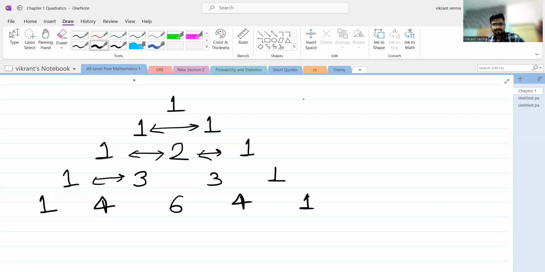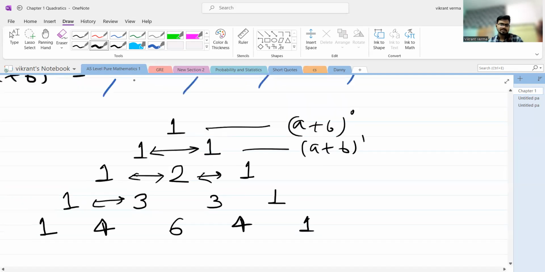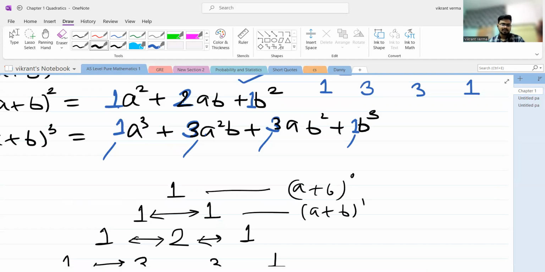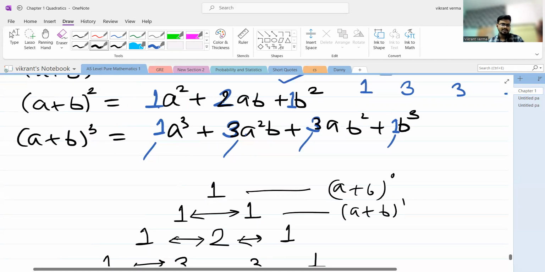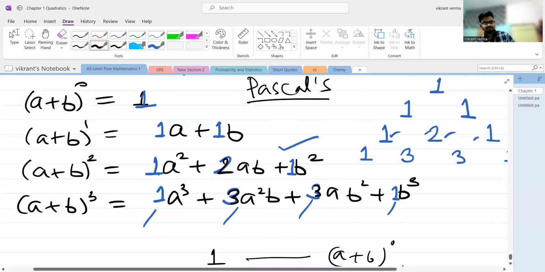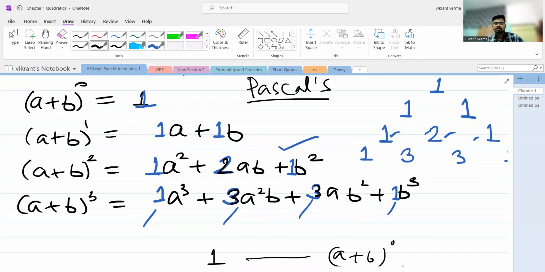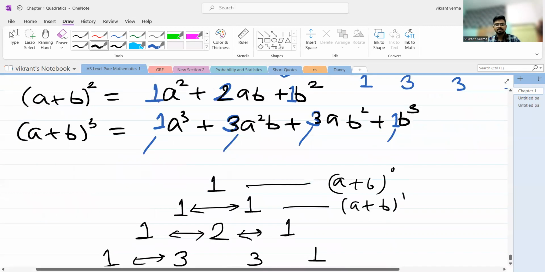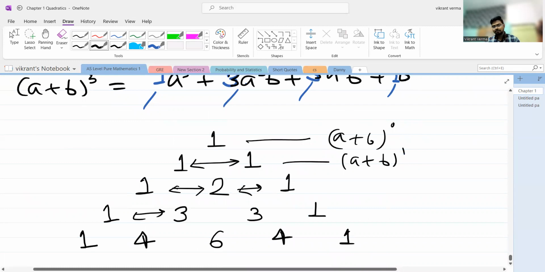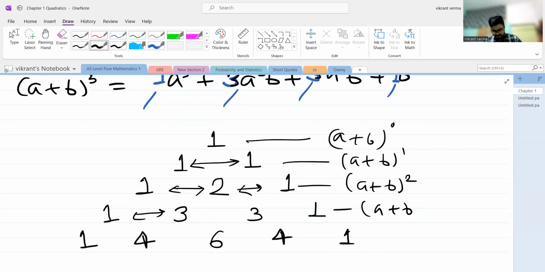Okay, so this one, if we try to write it, it will be (a + b) raised to the power 0. This is the first line. The second will be... these numbers are nothing but the coefficients. You can see that these numbers are nothing but the coefficients when I try to expand this binomial with this particular power. For example, if we try to expand (a + b) with the power 2 and want to know the coefficients, then these coefficients are nothing but this 1, 2, 1. And they are nothing but the third row of Pascal's triangle.